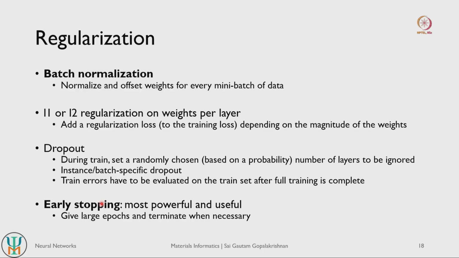So dropout is another very important tactic that is commonly used, and the final tactic that is used is again the very popular early stopping. So we basically give a large enough number of epochs and then we try to terminate the model when it reaches the lowest value in its validation error. So with respect to regularization, batch normalization and early stopping are very popular strategies that are used in most modern day neural networks. L1 L2 regularization is not very common. Dropouts are a strategy that people use in very dense neural networks, particularly when training with very sparse data sets.